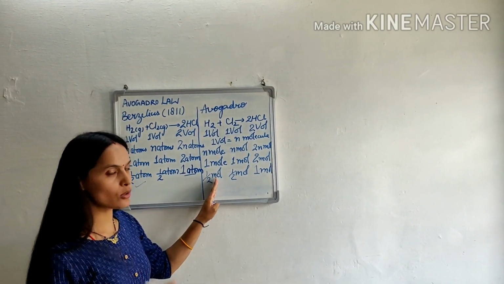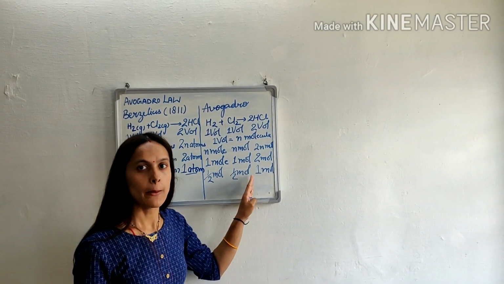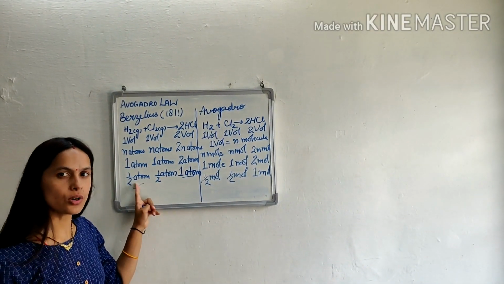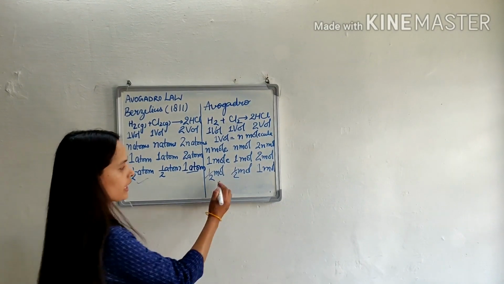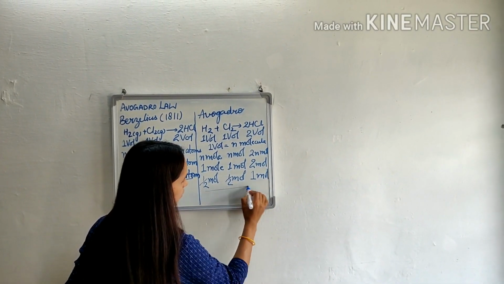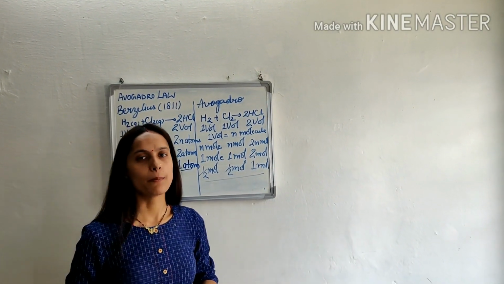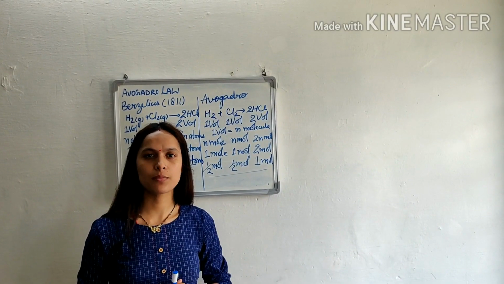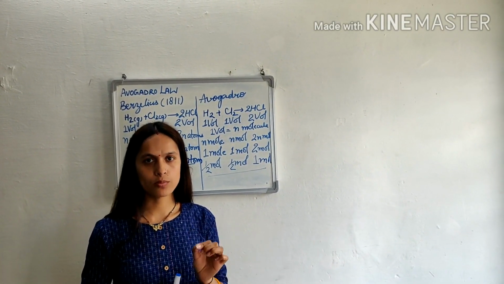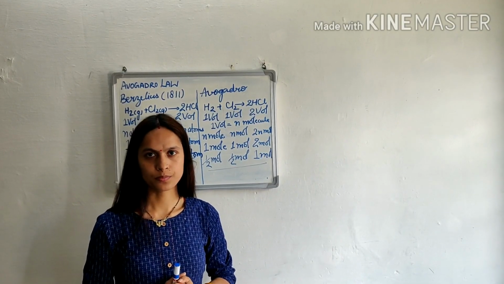So half molecule of H2 and half molecule of Cl2 is possible, but half atom of H2 and half atom of Cl2 is not possible. So this correlates the Dalton atomic theory and Gay-Lussac law by the statement that under similar condition of temperature and pressure, equal volume contains equal number of molecules. Clear?